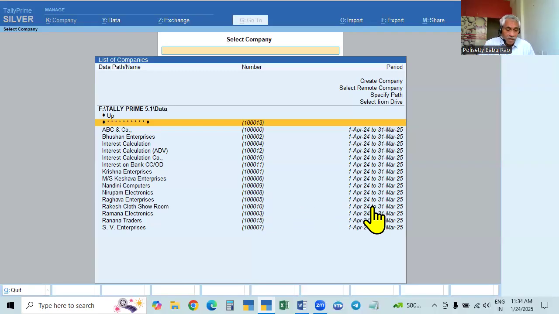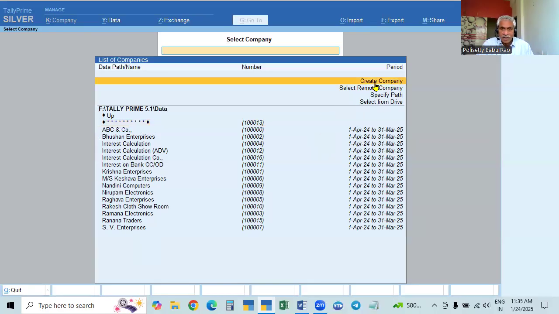First of all, how will you set the Vault password, the username and password, in the case of a new company and in the case of an existing company? Okay, now I will create a new company.